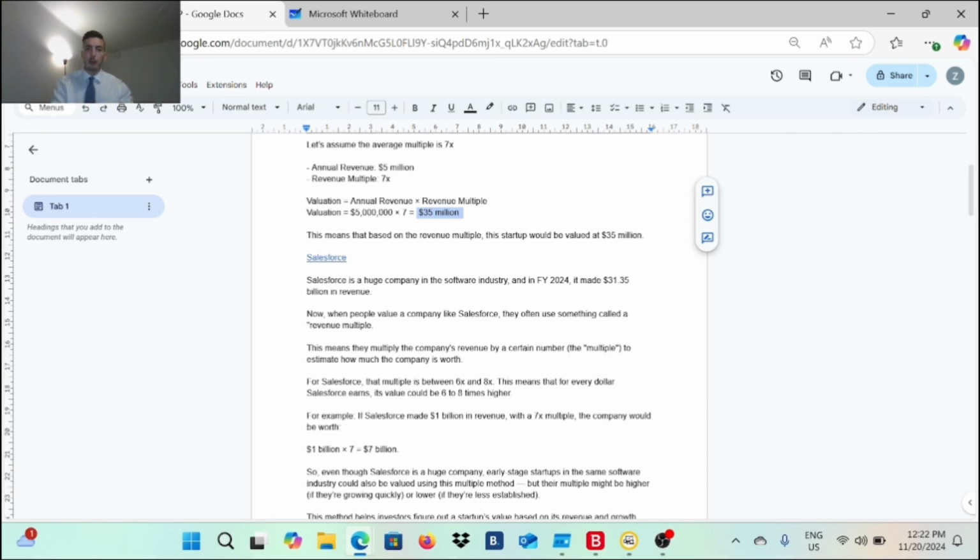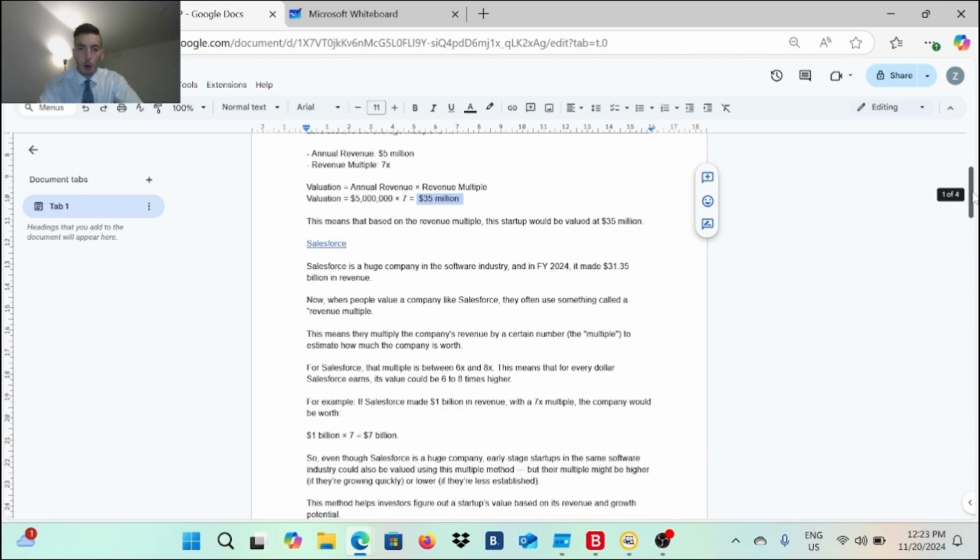If you have already generated revenue, you have to take the revenue that you have generated for the last 12 months, and you have to look at the market and the industry, your competitors, what potential growth there is, what they have done for growth for the last 3 to 5 years, how many x they have already multiplied their revenue, and from there you can start to do the calculation. You can multiply the revenue of the last year by the revenue multiplier, and the number that you get is the valuation of your own startup at the current time. So that's exactly how things go for a startup that already has revenue.